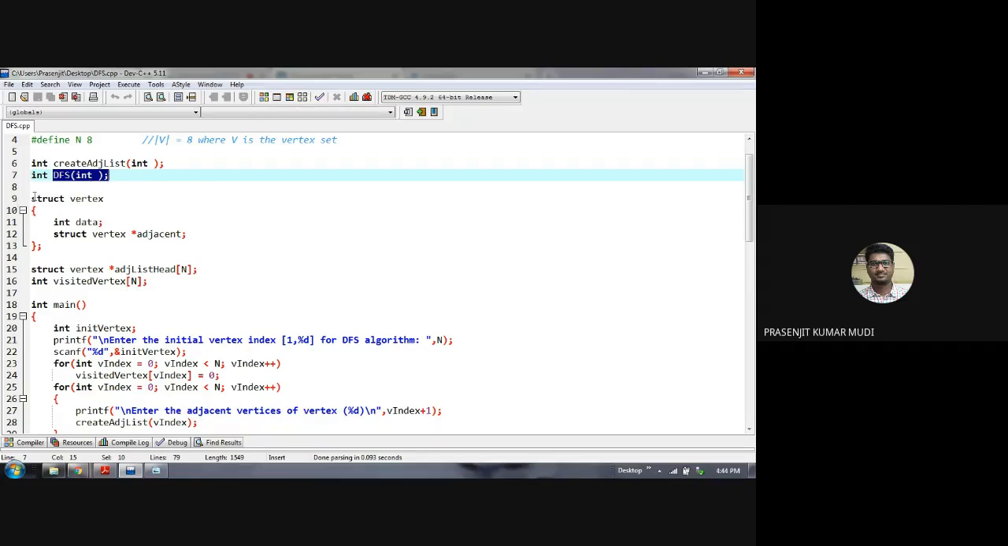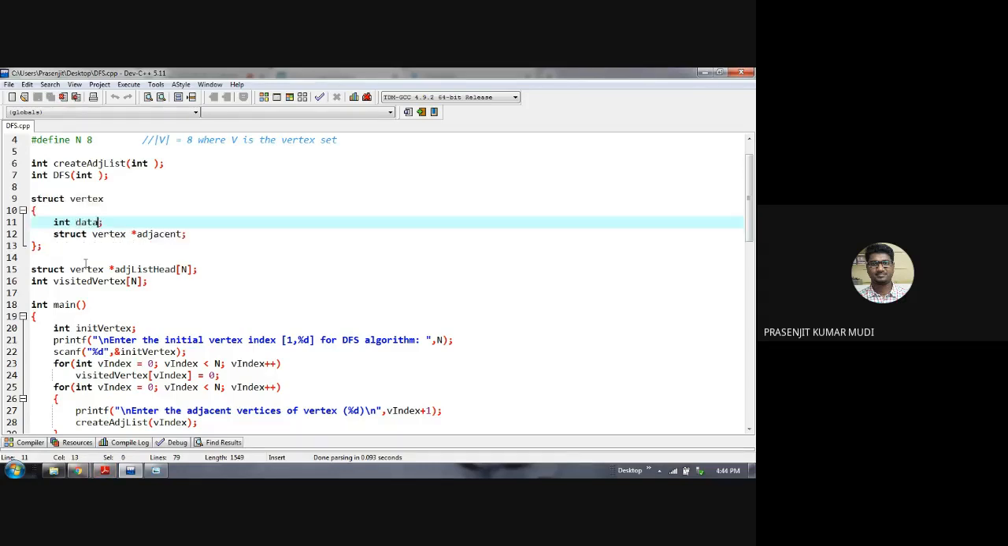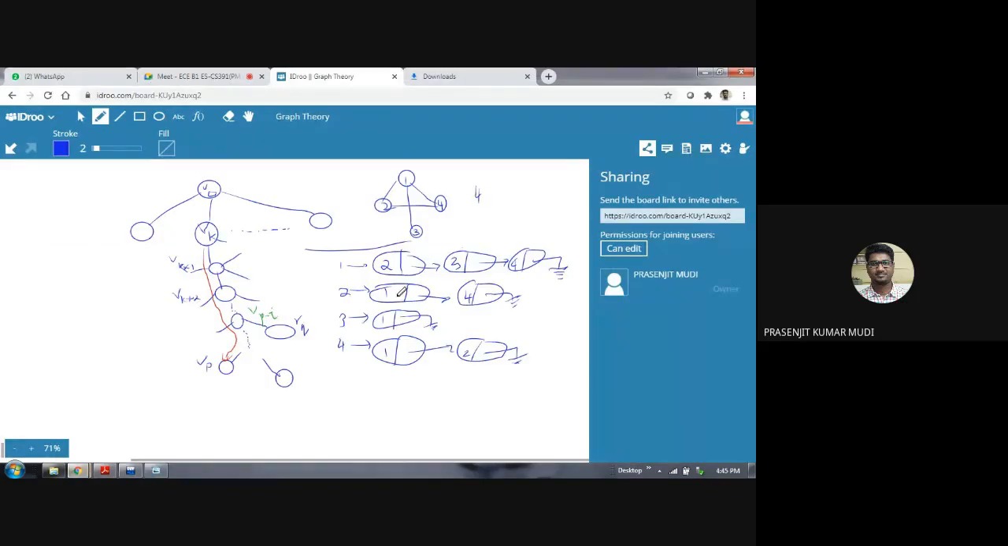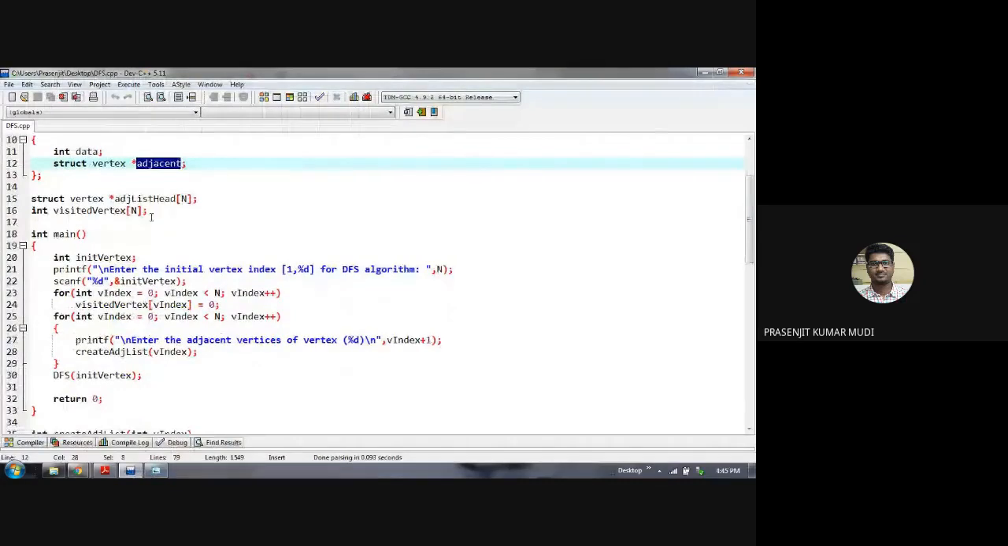So we define the structure of a node as a struct with a data field which is containing the vertex index, and there is a pointer which is pointing towards another node similar to this structure data type. So the name of the structure is vertex. So struct vertex star adjacent. Adjacent is the pointer which is acting like this next pointer. Now, 2 important arrays have been used here.